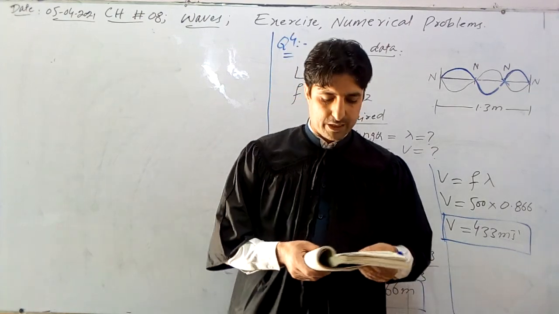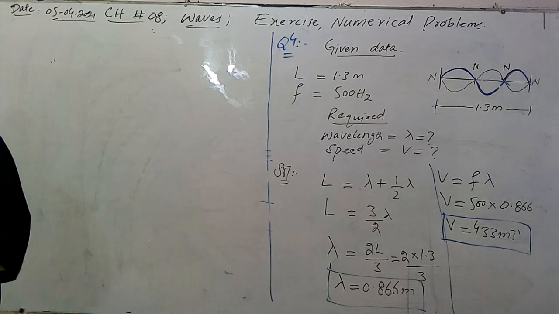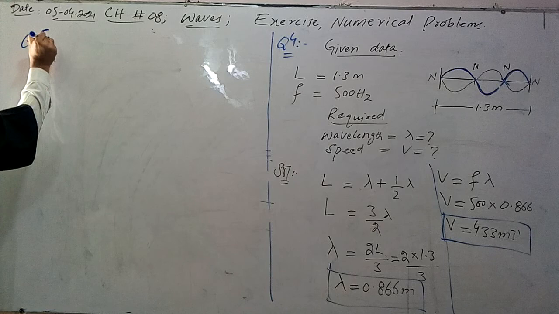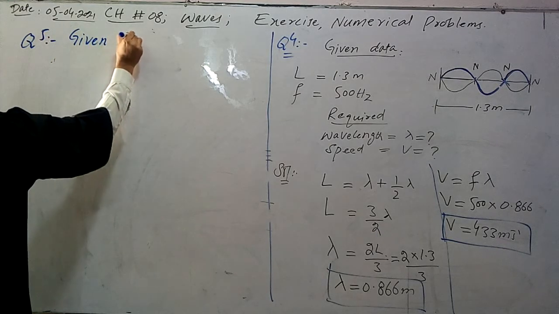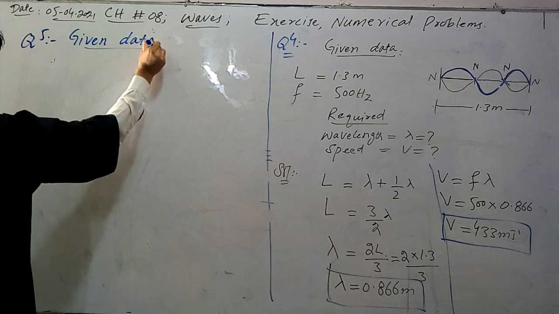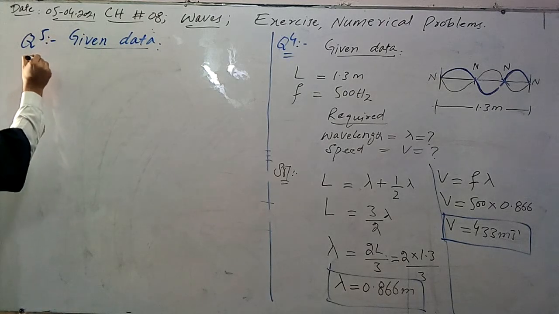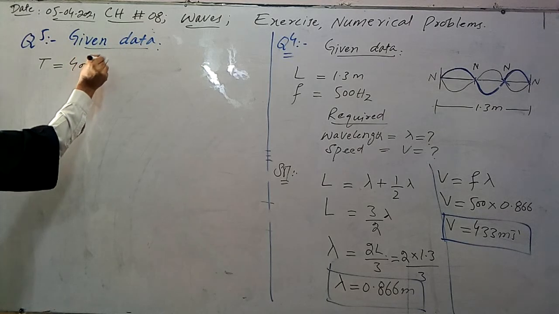So we have to calculate the wavelength. First of all, we have to collect the data from the given statement. Question number 5, given data. What is given? A tension of 400 Newton. So T, tension in the string, is given, which is equal to 400 Newton.